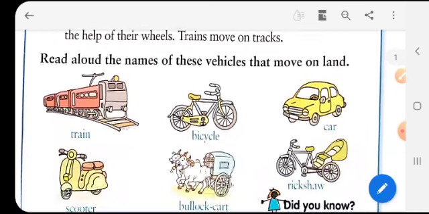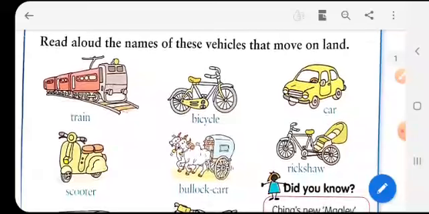Now here we have some of the vehicles that are used for land transport. So you have to read them aloud.